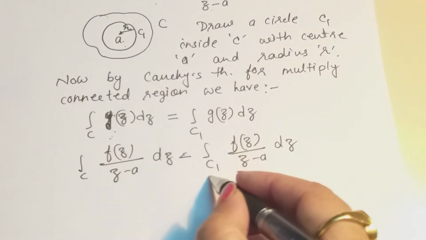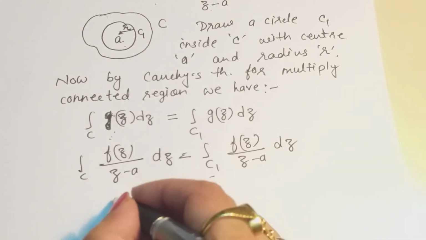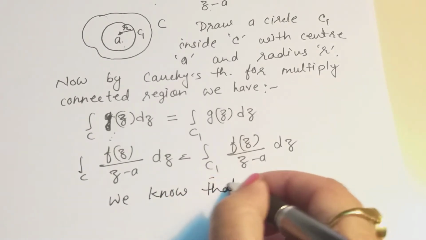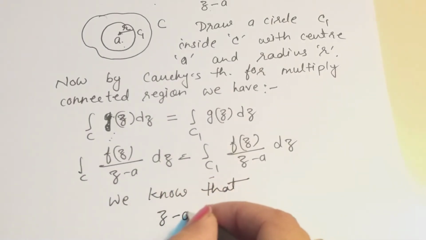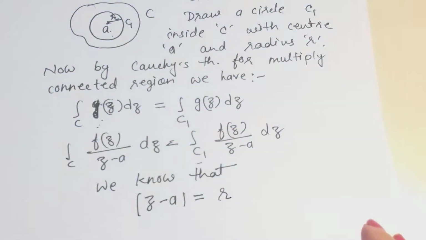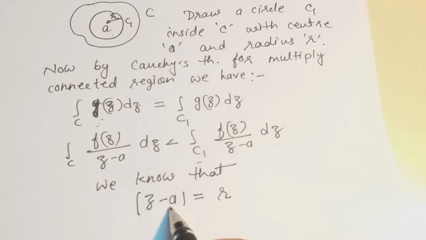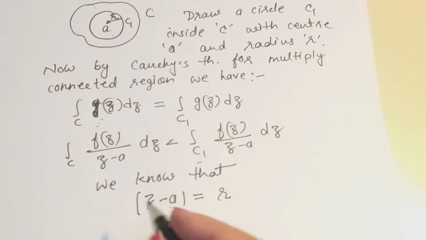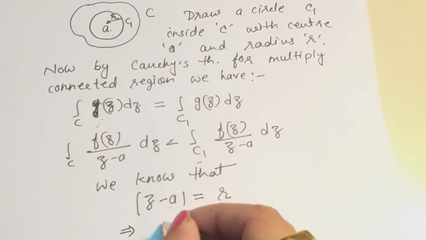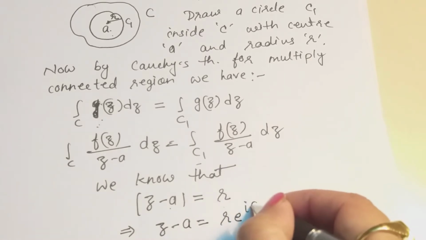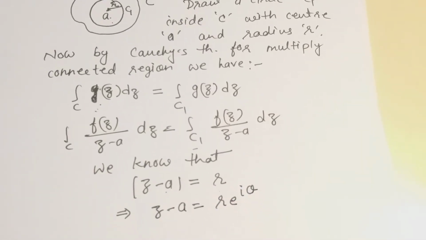Now in the complex plane, for any circle with center a and radius r, we have mod of (z minus a) equal to r, which means z minus a is equal to r e to the power i theta.